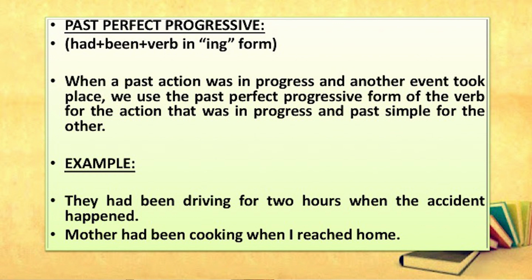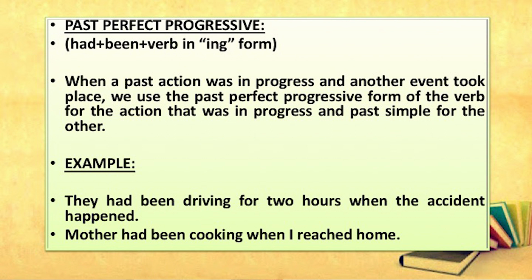So, in this way you can use past perfect or past simple for earlier actions, later actions and for both the actions taking place at the same time in the past. Next, this is past perfect progressive. Verb takes had plus been plus verb ing form.